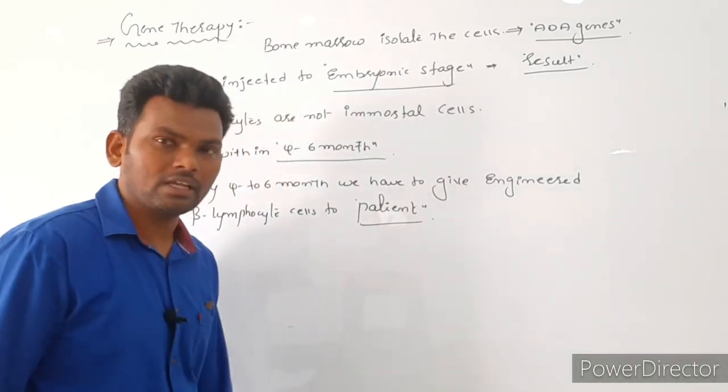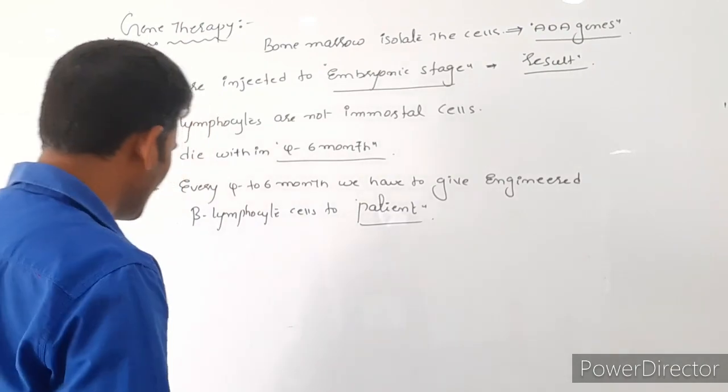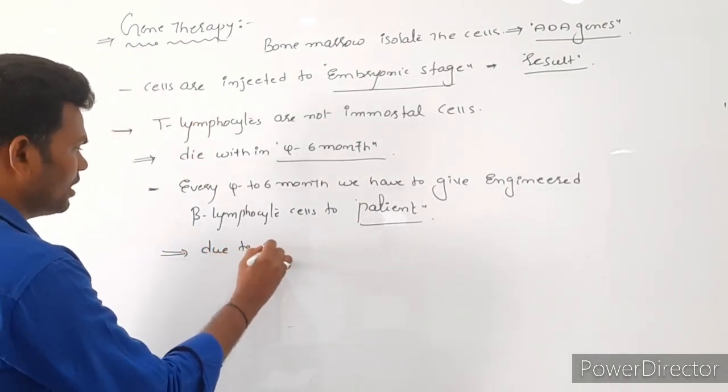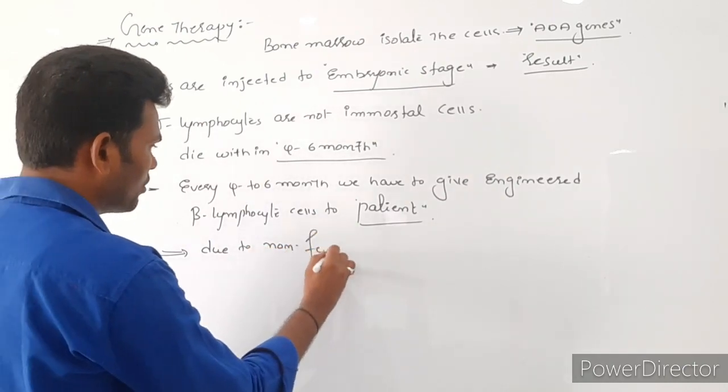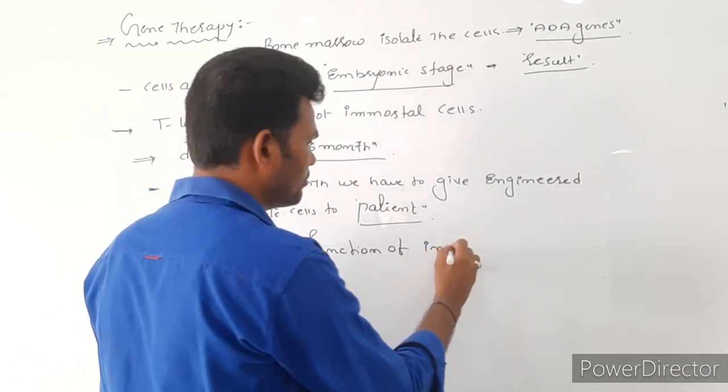So it is too costly, and if the time is delayed, then the person is going to die. So exactly the person is going to die here due to the non-function of the immune system.